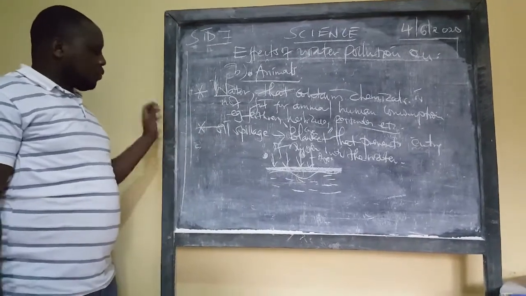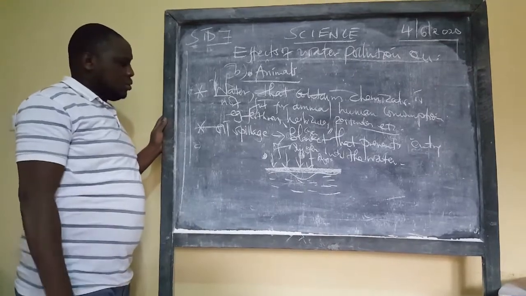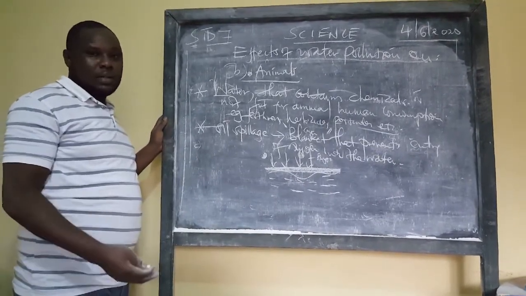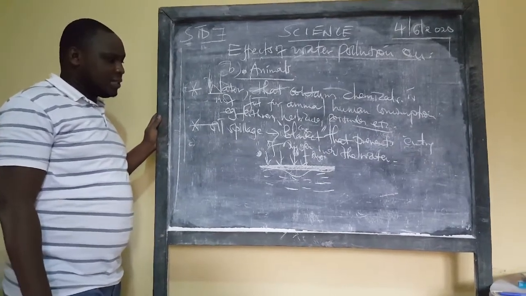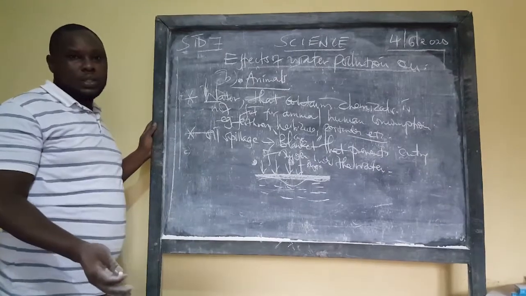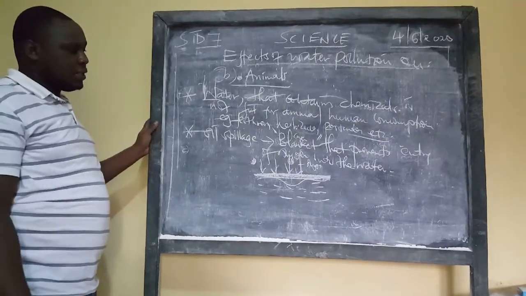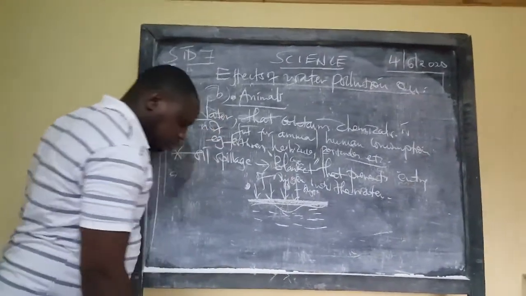And we know fish is one of the things that we get that we can sell to improve the economy of our country. It's also a source of food. So if they die, it means that we are going to lack some important nutrients in our bodies.